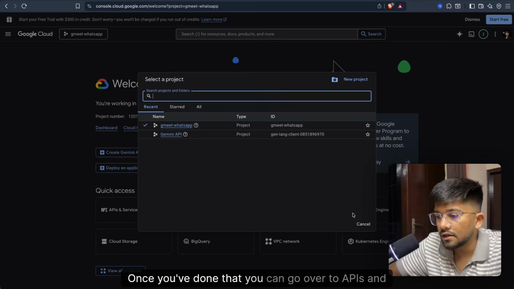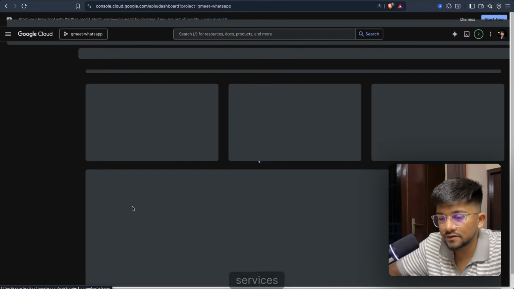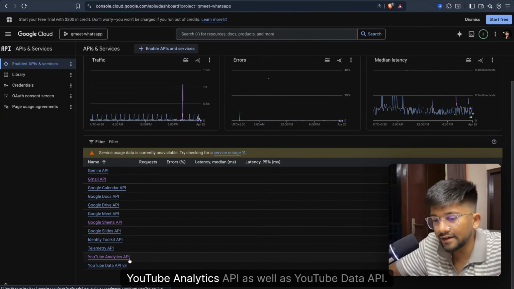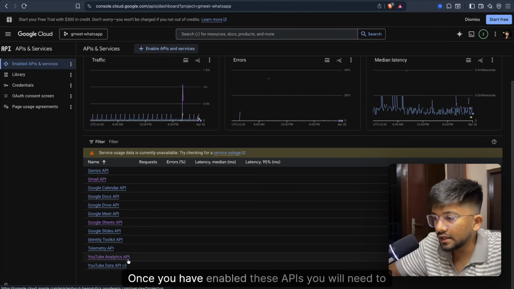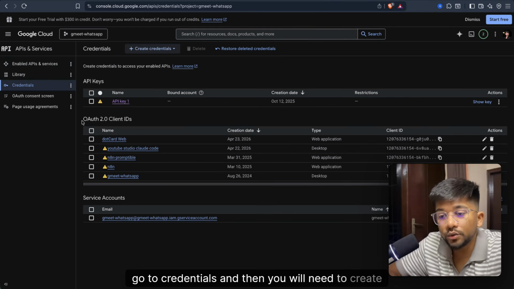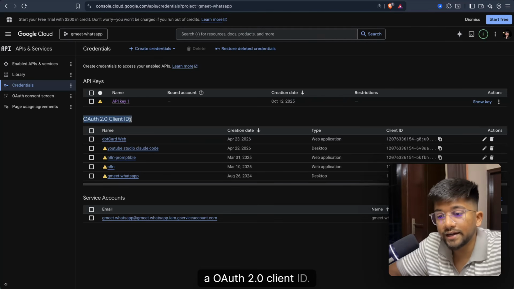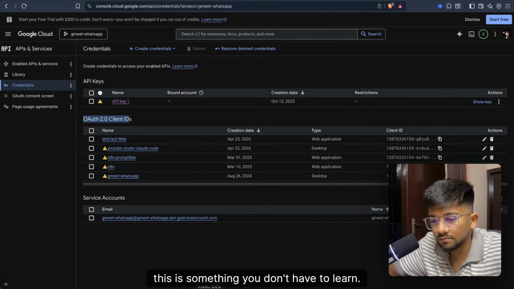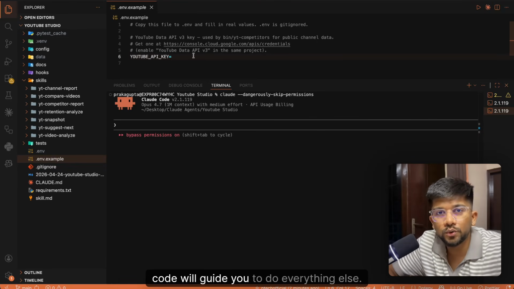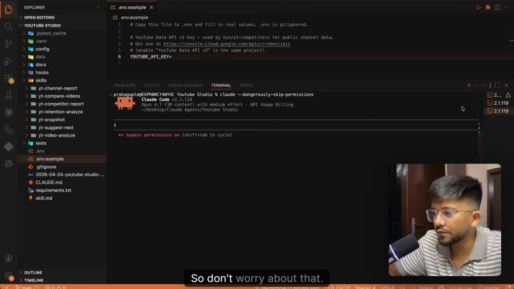Once you've done that, you can go over to APIs and services, and you will have to enable two APIs, that is YouTube Analytics API as well as YouTube Data API. Once you've enabled these APIs, you will need to go to credentials, and then you will need to create a OAuth 2.0 client ID. This is something you don't have to learn. You can simply go to Claude Code, simply say I need to get YouTube API key, and Claude Code will guide you to everything else. So don't worry about that.